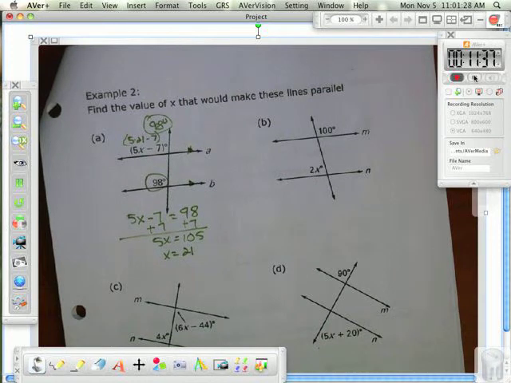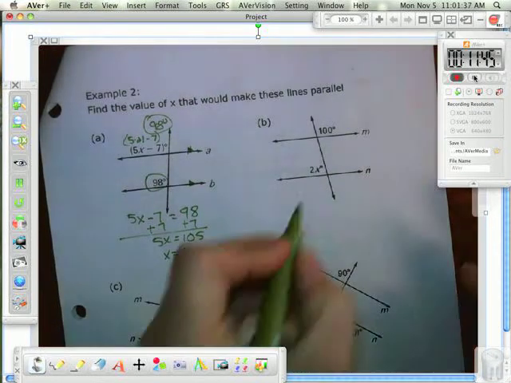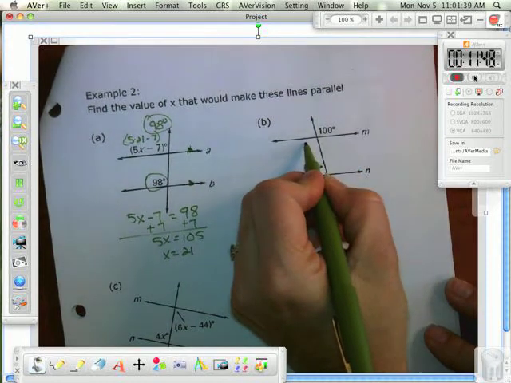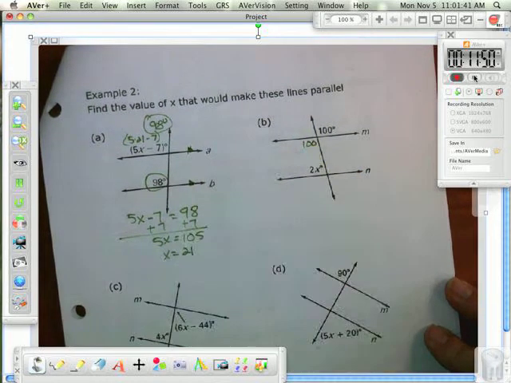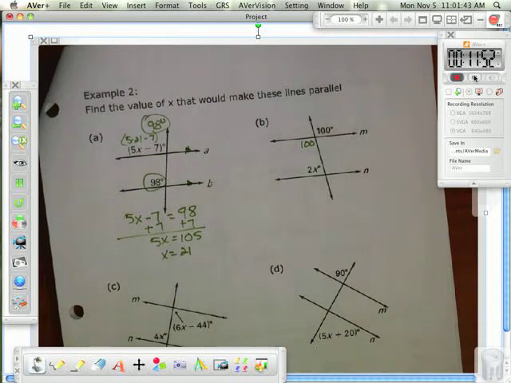It starts with a V. Oh, if this is 100, what's this? 100. Now wait a minute. Now I have consecutive interior angles. And what do I know about consecutive interior angles? I know that they add to 180.